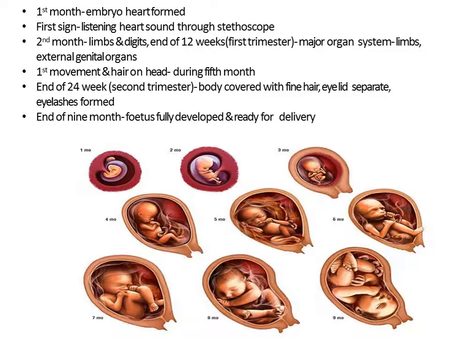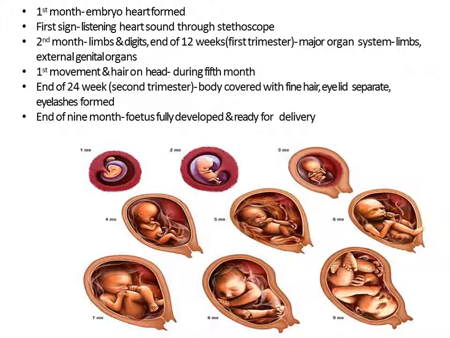See, here it is mentioned. So first of all, in the first month, the embryo's heart is formed. By the end of the second month, the fetus develops its limbs and digits. At the end of the first trimester, meaning the third month, most of the organ systems are developed. During the fifth month, eruption of hair on the head is observed and the fetus starts showing movement.